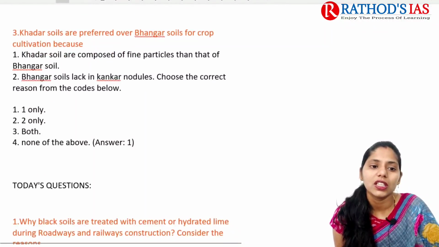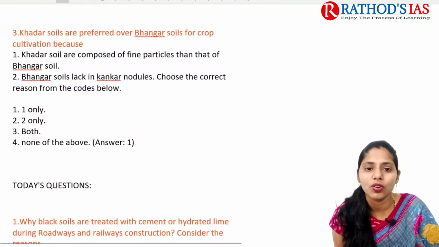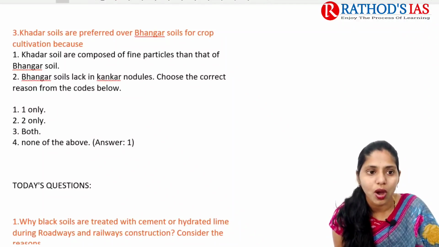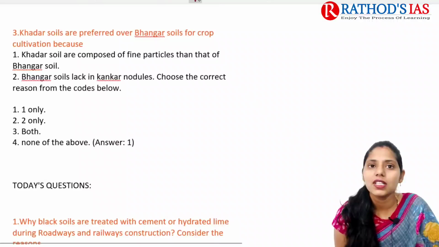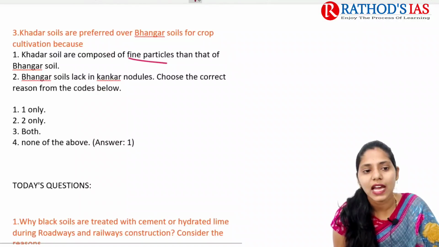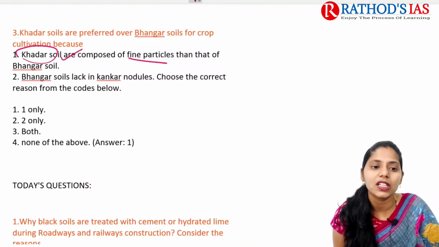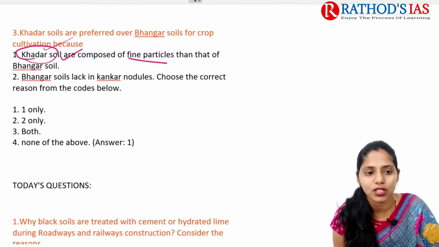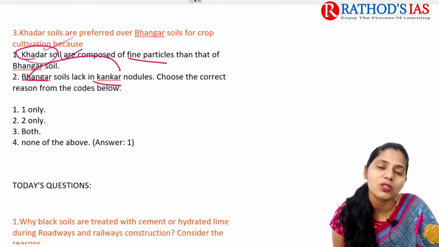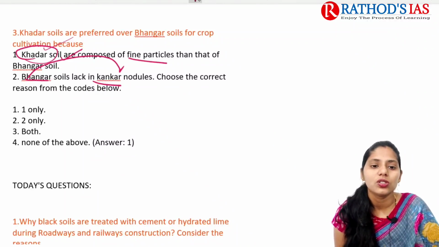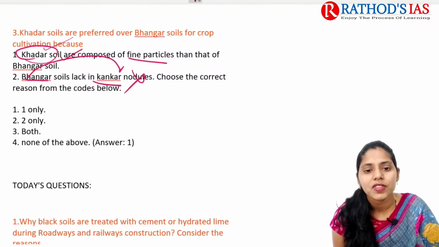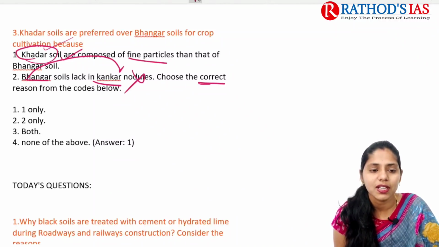And the third question is, Kadar soils. Kadar soils are preferred over Bangar soils for crop cultivation because Kadar soil is composed of finer particles than that of Bangar soil. Yes, this statement is absolutely correct. Kadar is newly formed alluvium deposits, Bangar here is old deposits, right? Kadar soil lacks kankar nodules, but Bangar soils have these kankar nodules. So this second statement you can eliminate. You have to choose the correct statement, so here 1 only is the correct answer.